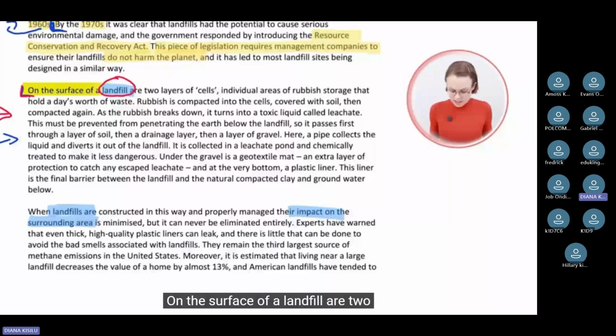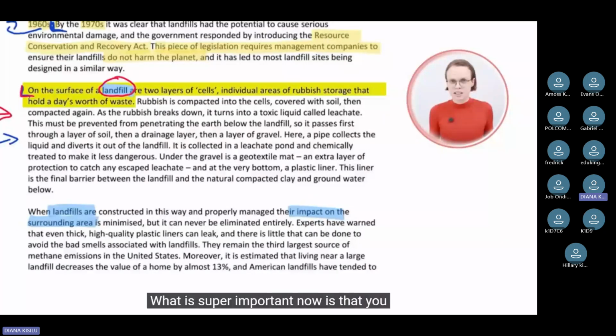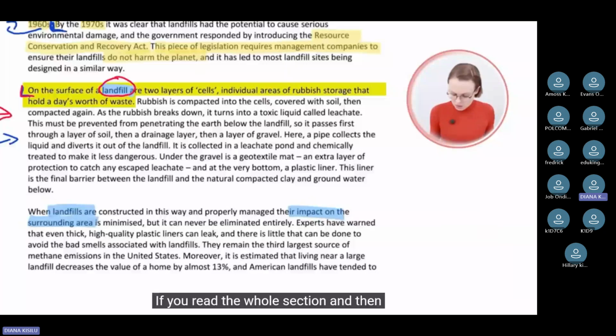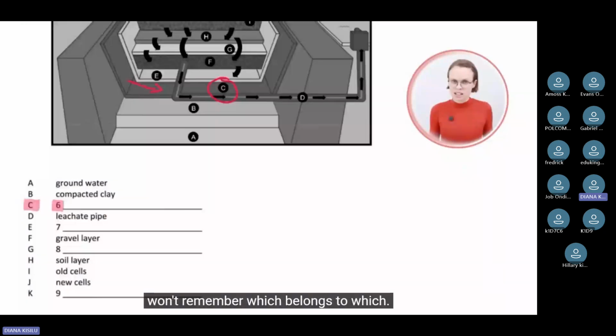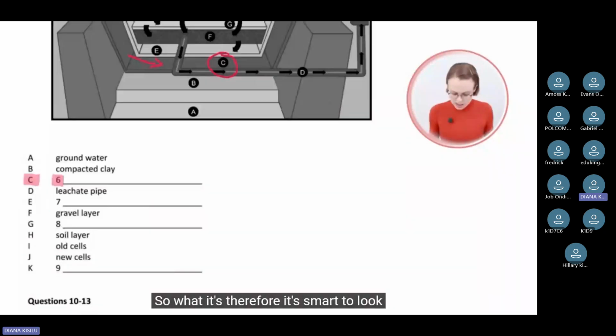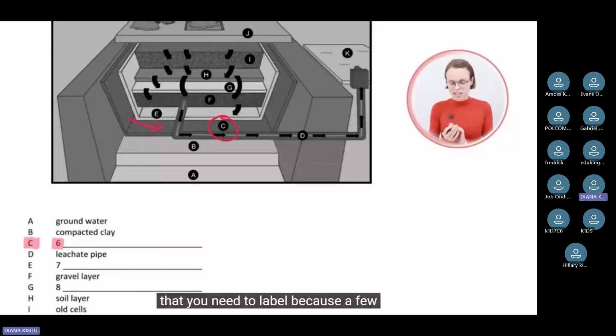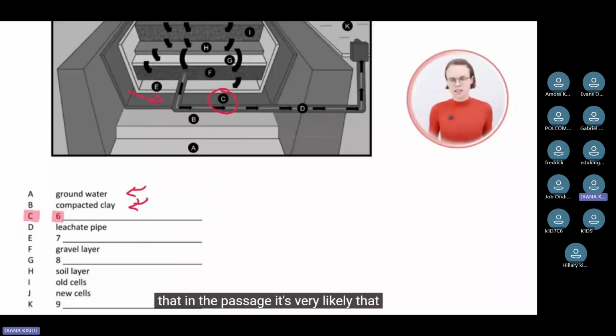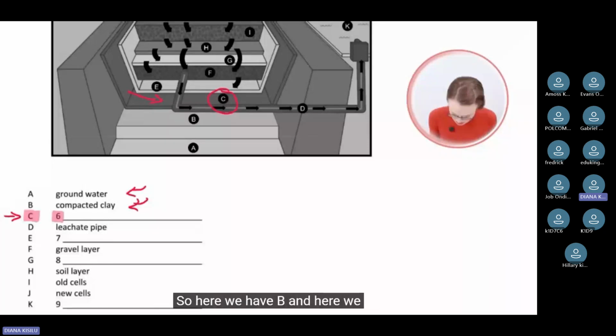What is super important now is that you have an orientation. If you read the whole section and then go back to answer the questions, you likely won't remember which belongs to which. So which label belongs to which part in the diagram. So therefore, it's smart to look at what you can see around the thing that you need to label, because a few things are already labeled here. For example, those. And if you look for that in the passage, it's very likely that this one here comes right after that. So here we have B and here we have A.